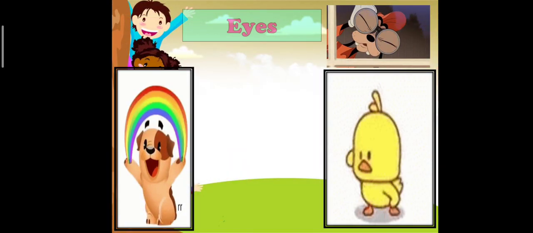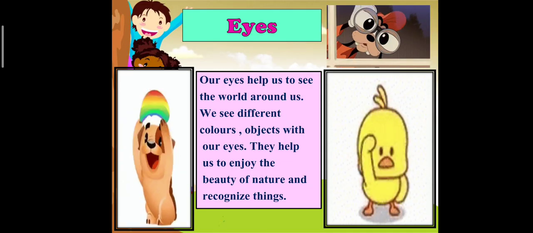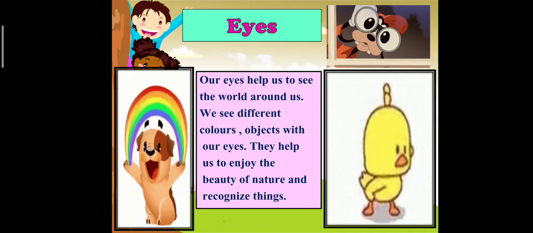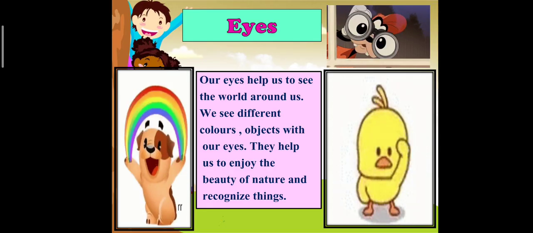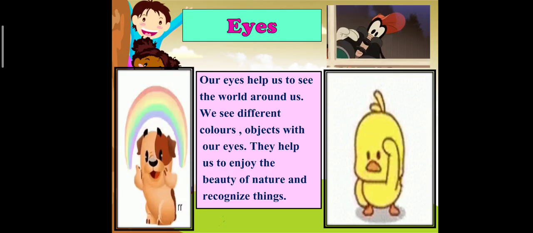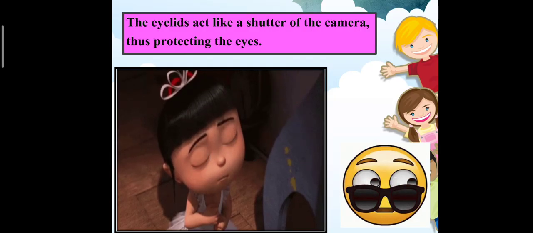So, eyes. Our eyes help us to see the world around us. We see different colors and objects with our eyes. They help us to enjoy the beauty of nature and recognize things. Our eyes are very precious to us. We must clean our eyes regularly to keep them away from any disease. The eyelids act like the shutter of a camera, thus protecting the eyes.